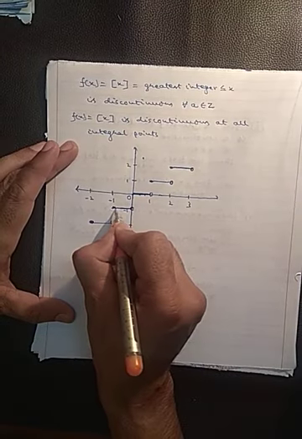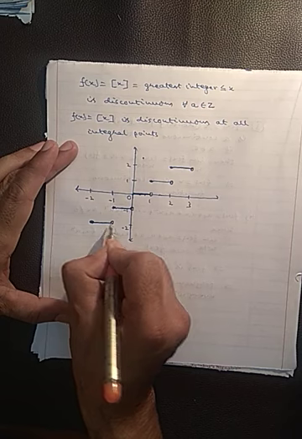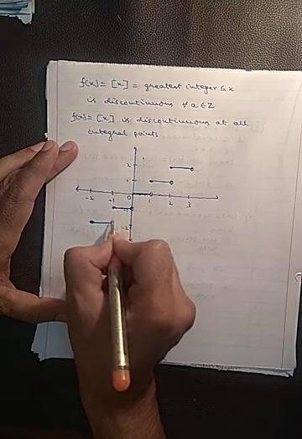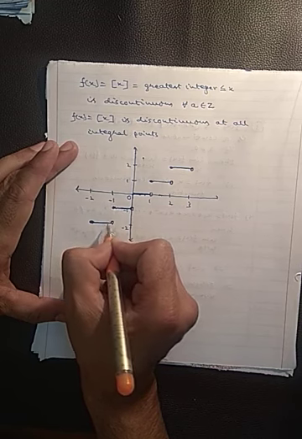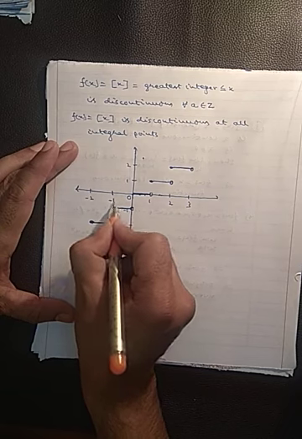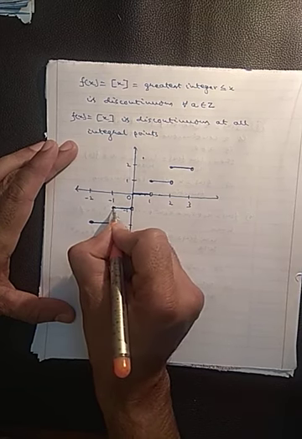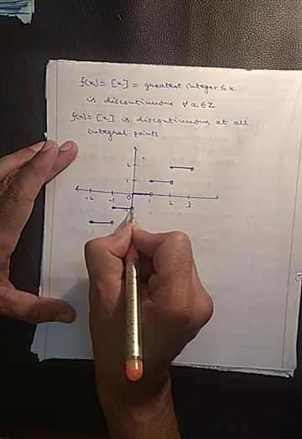Now you can see in this graph, we have started from here. As soon as we reach an integer, as soon as we reach x equals minus 1, it becomes discontinuous. So x equals minus 1 is a point of discontinuity. If we start from minus 1 to 0, as soon as we reach x equals 0, it becomes discontinuous.